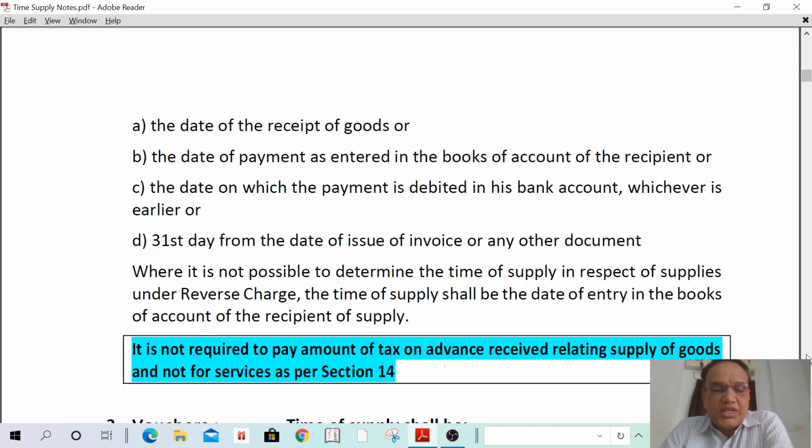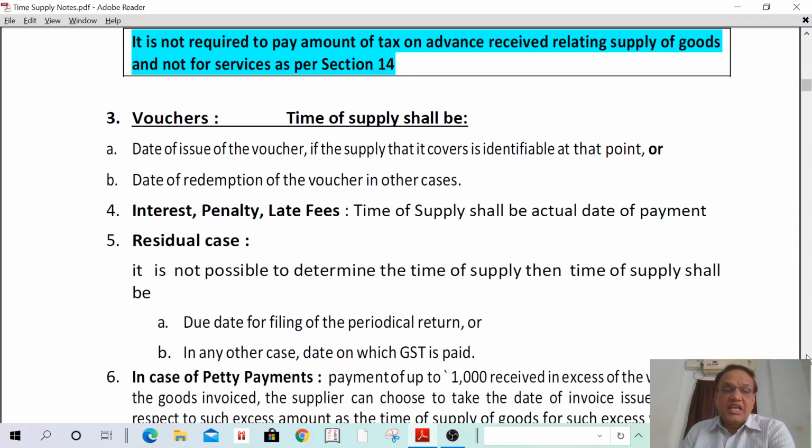Next important concept: it is not required to pay tax on advance received relating to supply of goods. If any amount is received as advance towards supply of goods, it is not taxable. For services, it is taxable. Any advance received towards supply of goods is not taxable. It shall be taxable once the actual supply is made. Understand?